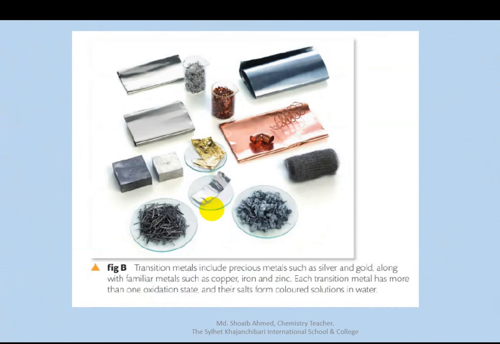Look, these are transition metals, these are colored compounds. Transition metals include precious metals such as silver and gold, along with familiar metals such as copper, iron and zinc. Each transition metal has more than one oxidation state, and they form colored solutions in water.